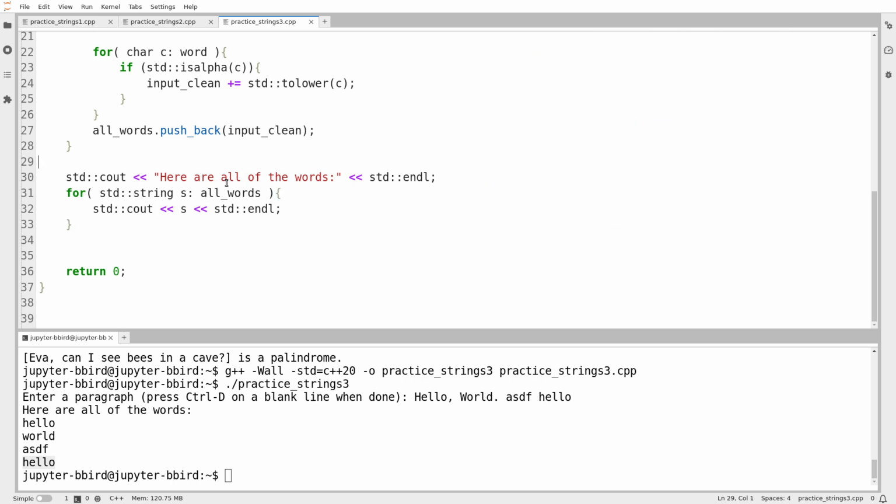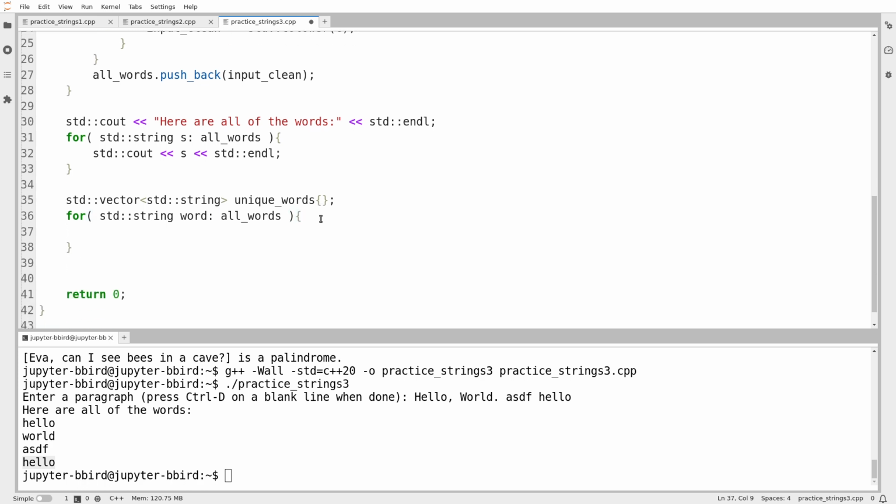Okay, so I'm going to call that unique words. I'll make a new vector, element type string, called unique words. And then I'm going to iterate over all of the words in the original vector, so I'll call it word in all words. I'm going to search for that in unique words, and I'm going to keep track of whether it was found or not. I'm going to do this with a Boolean variable. Recall, if you haven't seen this already, a Boolean variable is a variable that can contain two different values, true and false.